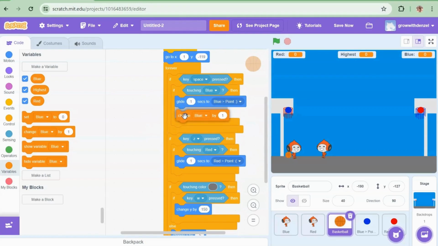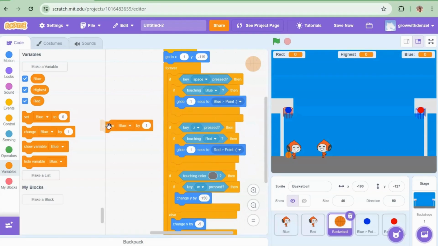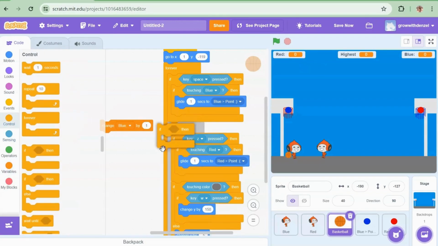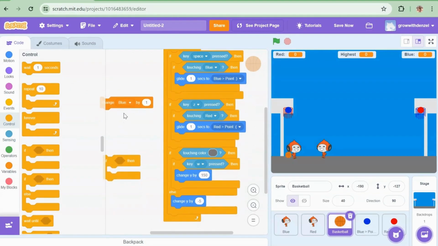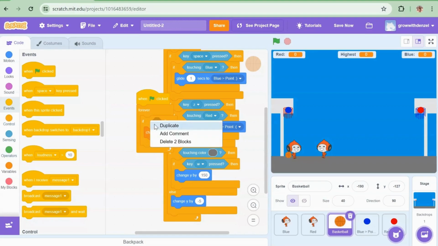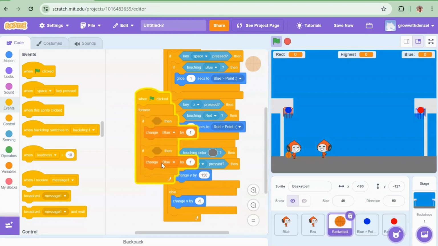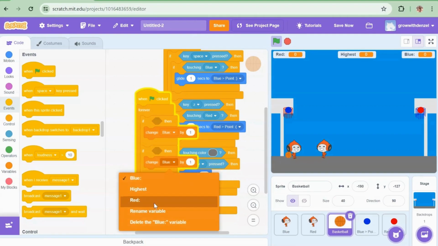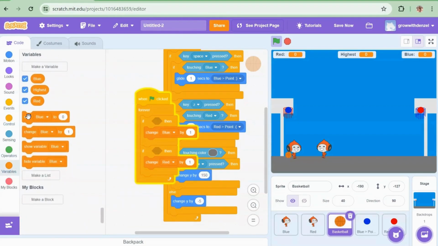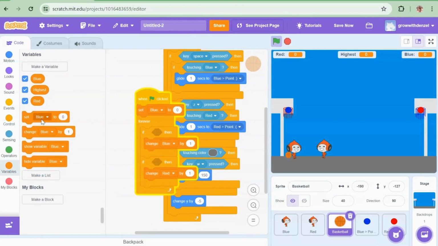Now it will change blue by 1, and that's only if you add another if in there. So the if here will be with a new one. You can duplicate it, then you right click this, you go to right, but in the beginning you set blue to 0 and right to 0.